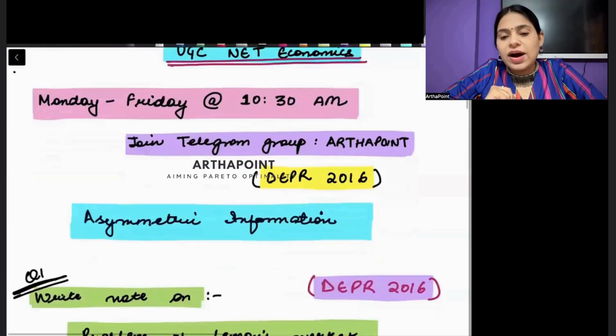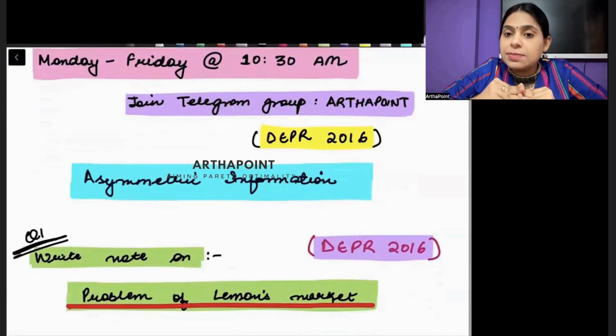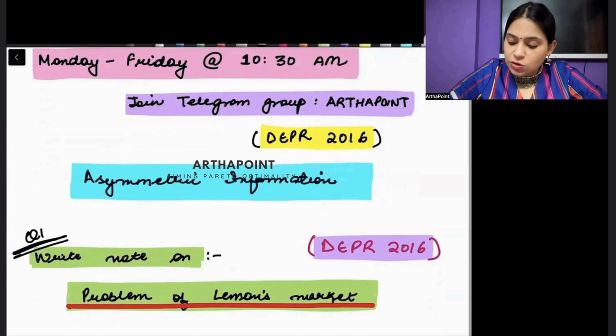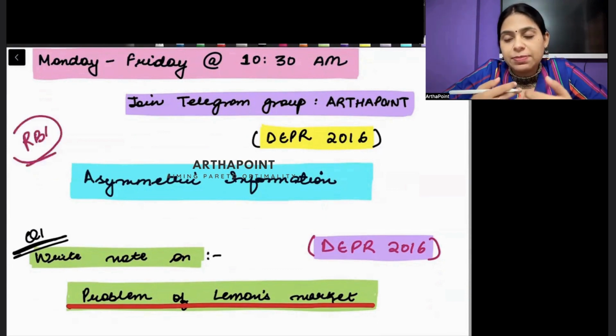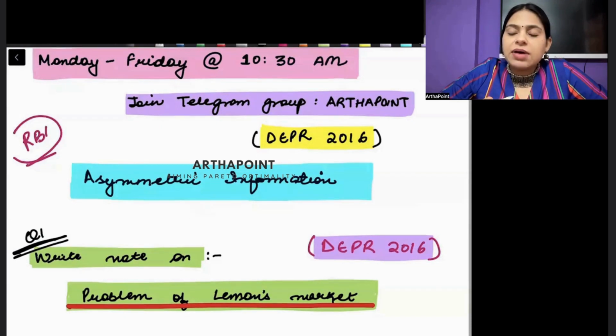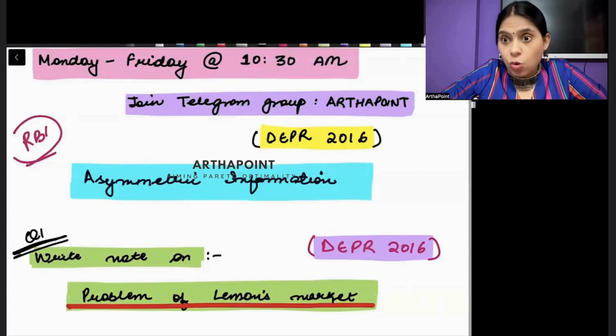Okay, beta. So now I am taking the past year question from DEPR 2016 paper. I got this from the website of RBI. RBI की वेबसाइट पे ना बहुत सारे पास्ट ईयर पेपर्स के DEPR के क्वेश्चंस अवेलेबल हैं which you can practice. So earlier RBI had not clearly mentioned कि DEPR का सिलेबस क्या होगा.